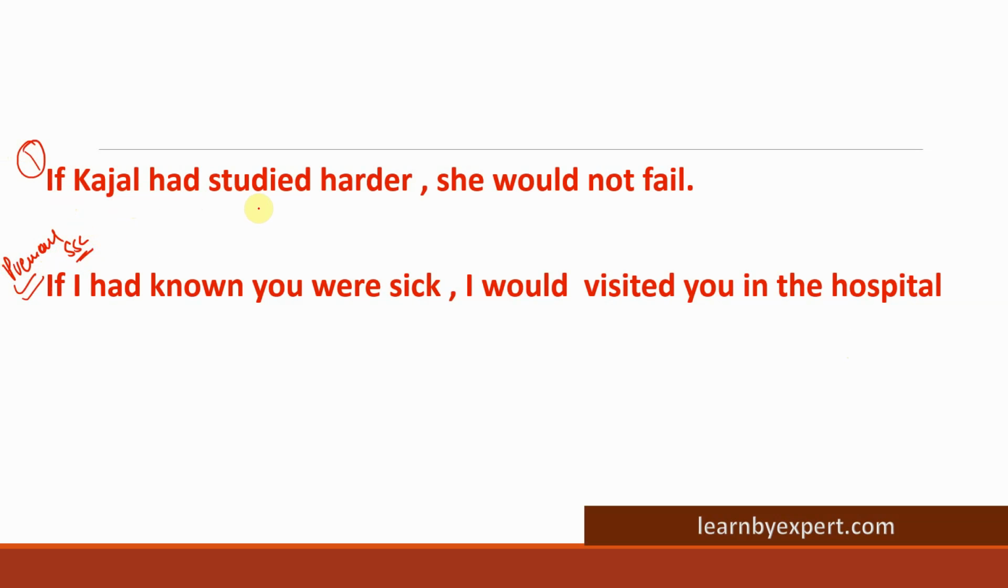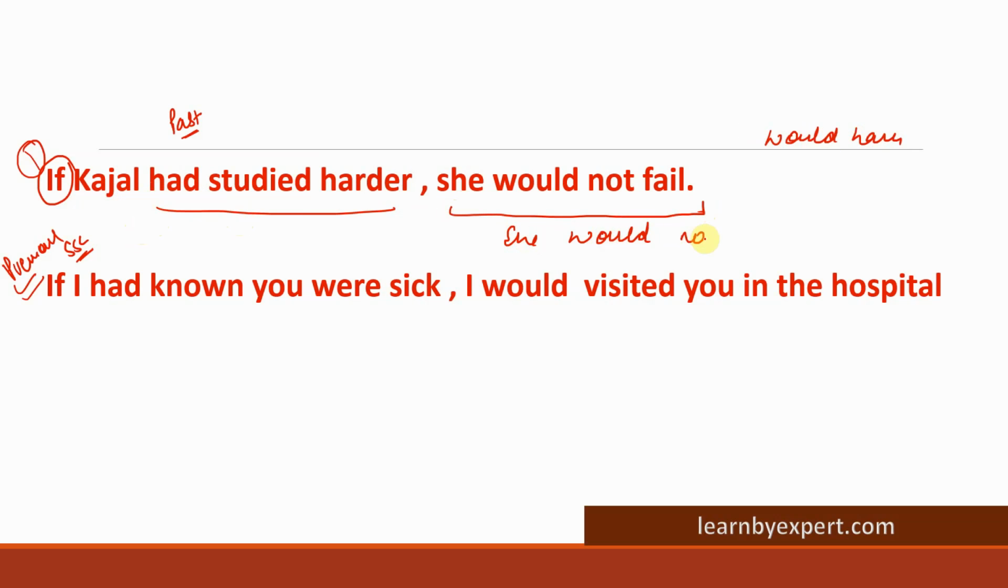If Kajal had studied harder, she would not fail. Now, see again, sentence starts with if, that means it's a conditional. We are referring to the past tense in the if part. That means if Kajal had studied harder, I wish, that means if Kajal had worked harder, then the outcome would have been different. So the main clause will have would have. So the correct form will be she would not have. Now here we are using verb third form. So it will be failed.